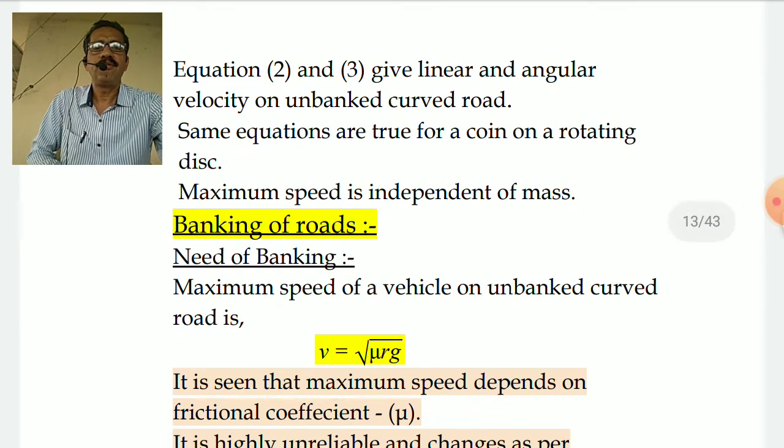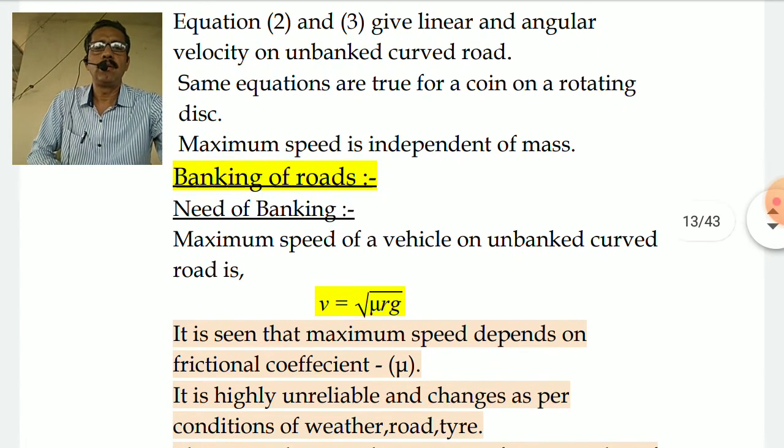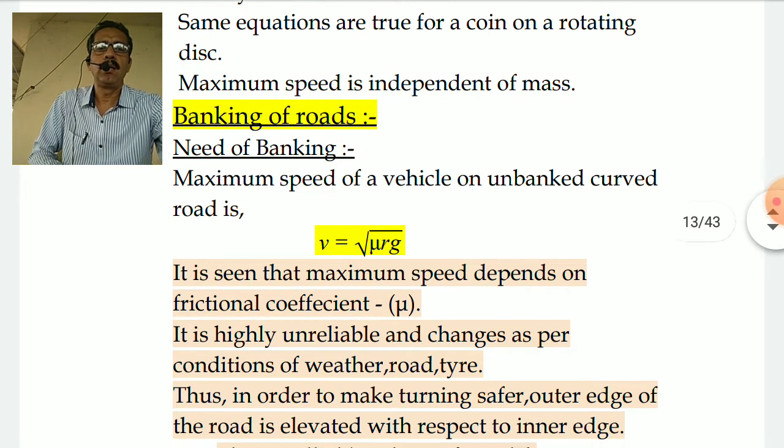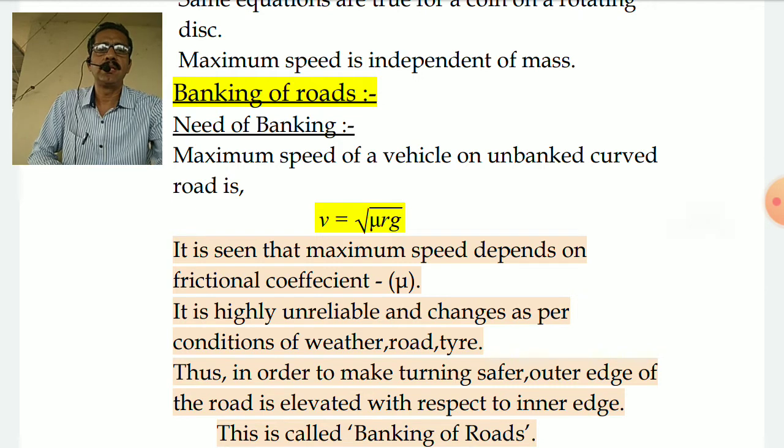Now what I find from equation 2 and equation 3 is that the mass of the vehicle is not going to decide the velocity v or even the value of omega, but further it depends on your mu.